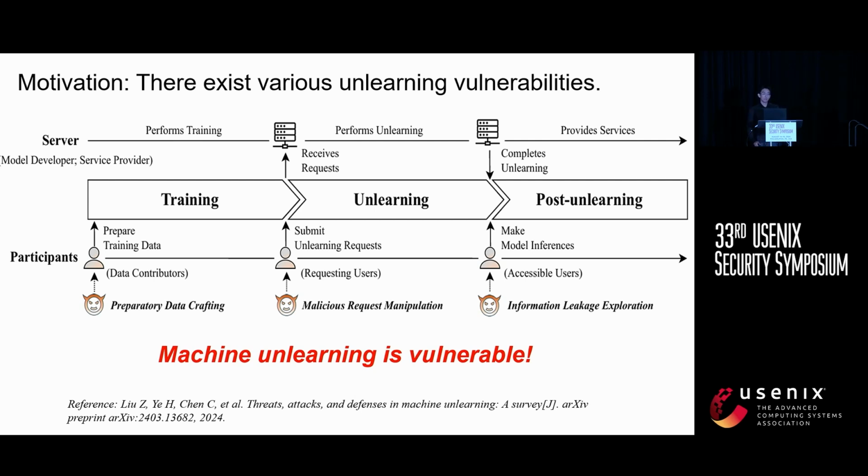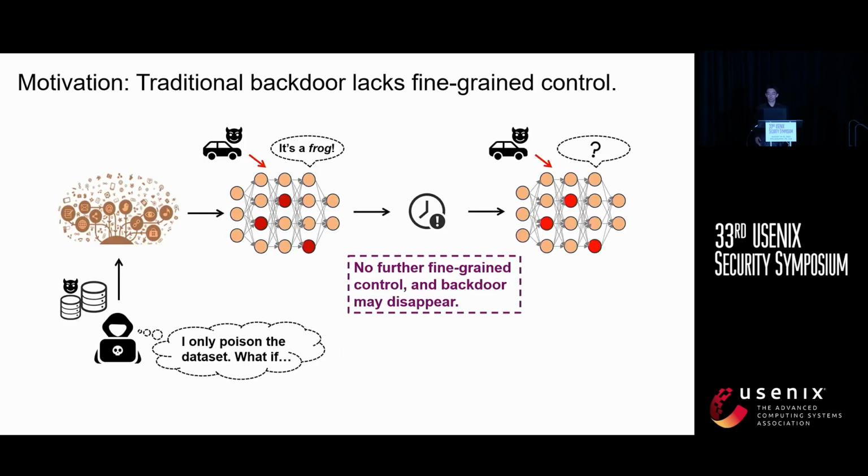With these backgrounds, our work, UBA-Inf, is driven by some key motivations. Well, firstly, machine unlearning introduces new vulnerabilities beyond traditional AI risks like data poisoning or inference attacks. The unlearning process itself can be exploited by adversaries, adding complexity to security concerns. In this work, we explore the potential for backdoor attacks within unlearning, aiming to deepen our understanding of these emerging security challenges.